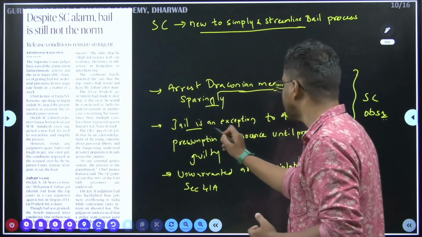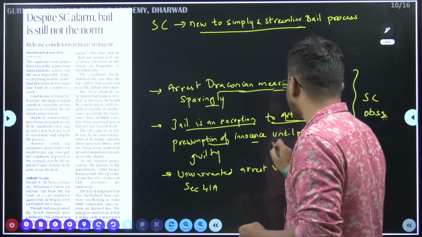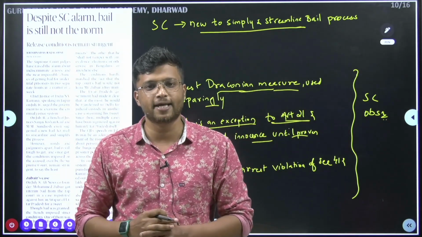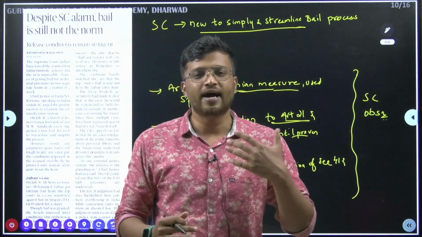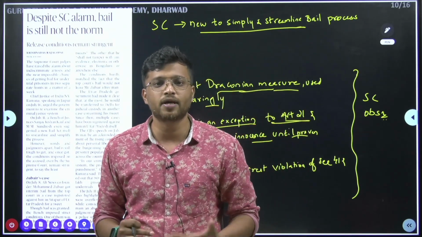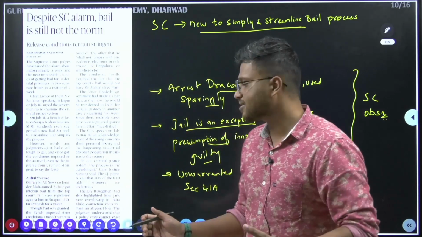Secondly, it says that jail is an exception, in light of Article 21 and the presumption of innocence until proven guilty. The Supreme Court is saying here that arrest is not needed until someone is proven guilty. Innocence has to be the prerequisite whenever you are inquiring someone. So this is the second observation.